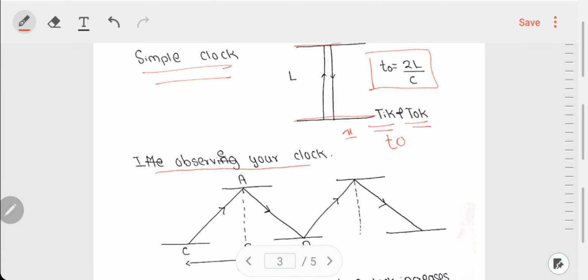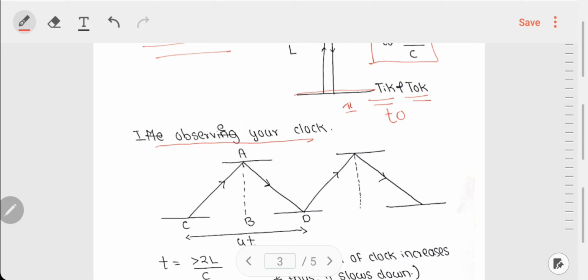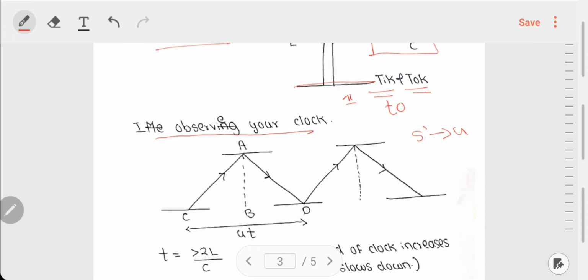Now if I observe your clock, you also have the same clock which works on the same mechanism of two mirrors and the light beam. Now let us see how I see your clock. Okay. So you are moving to the right. The S prime frame is moving to the right with velocity u. Therefore, I see your clock doing this funny thing. The light beam starts at C. It goes to A, and at A it bounces back and reaches D over here. Okay. So this path CAD is the path that I see the light beam takes in your frame.